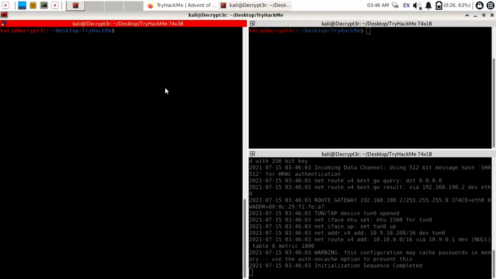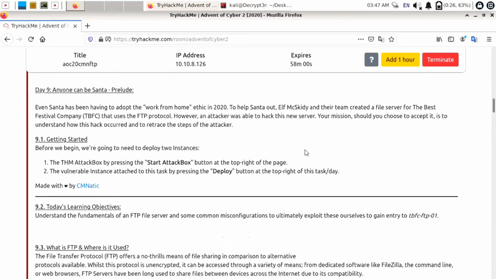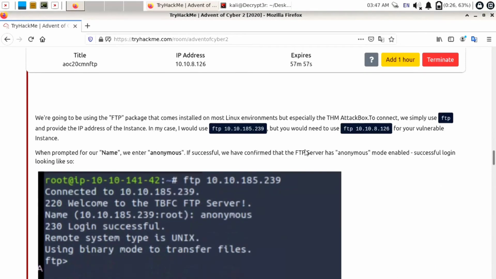We know that port 21 is open. Now let's try to access it through FTP. Use the command ftp, paste the IP by Control Shift V and hit the enter button. Now it is asking for a name, means we have to provide the username here. As we already know, the username is anonymous. You can just refer to the question here.